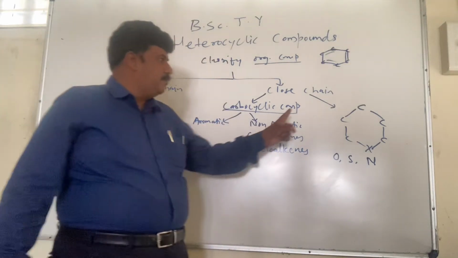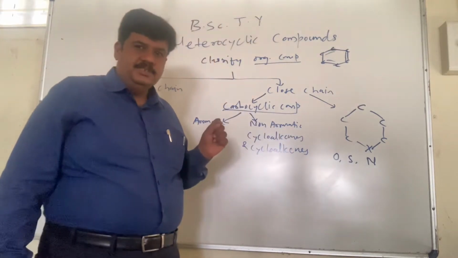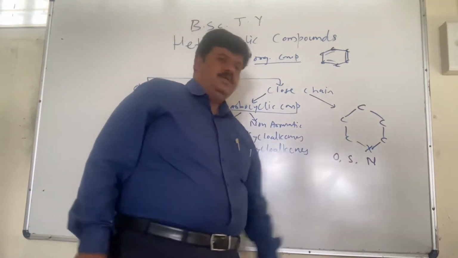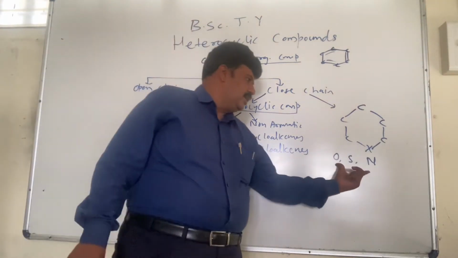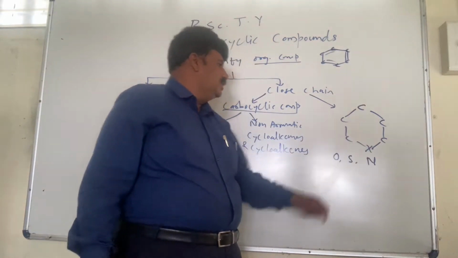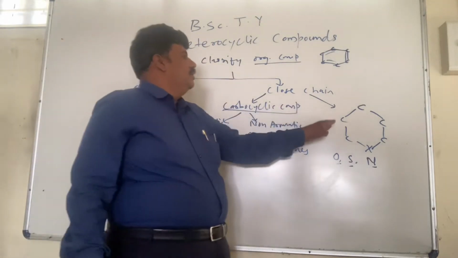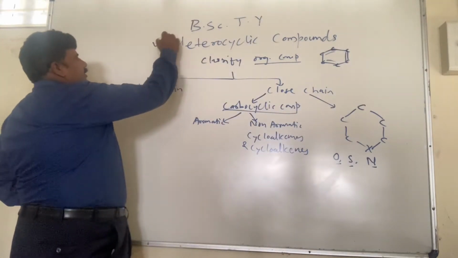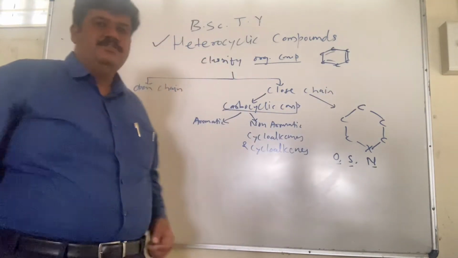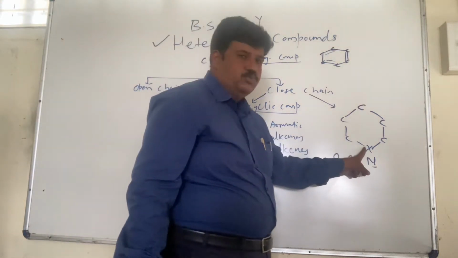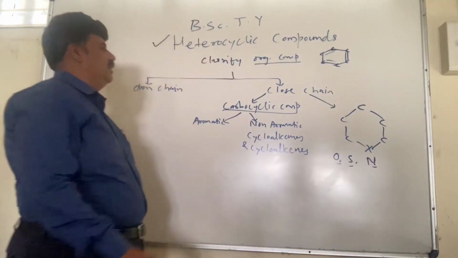Such cyclic compounds, where instead of all carbon atoms in the ring system, one, two, three, depending, many heteroatoms are there. So other than carbon, there is a heteroatom such as oxygen, sulfur, and nitrogen. Such cyclic compounds are called heterocyclic compounds. So how do they differ from the regular compounds that we have studied up till now? There is at least one heteroatom such as oxygen, sulfur, nitrogen, or selenium.